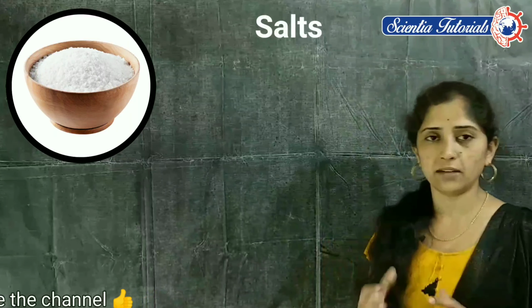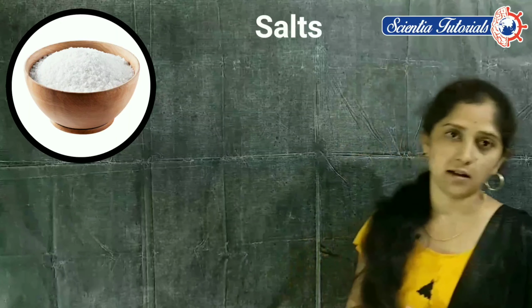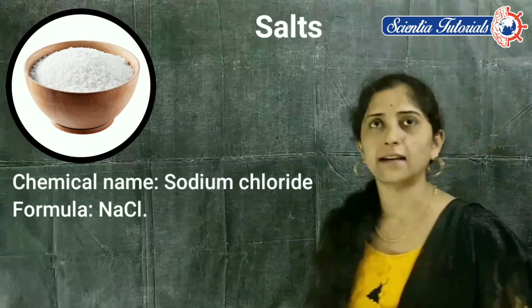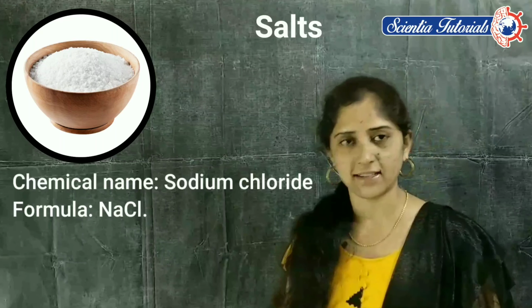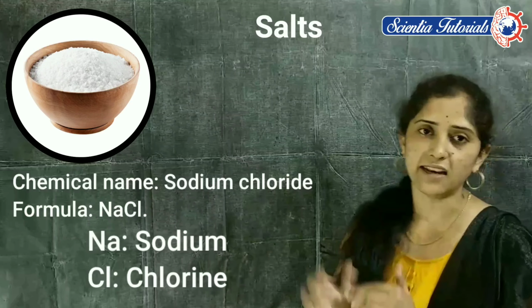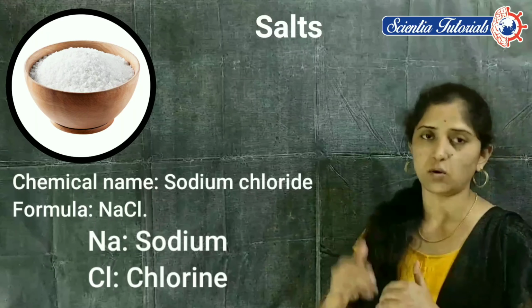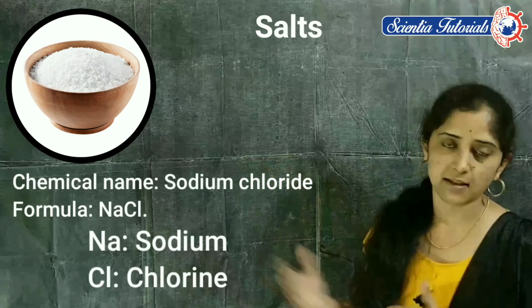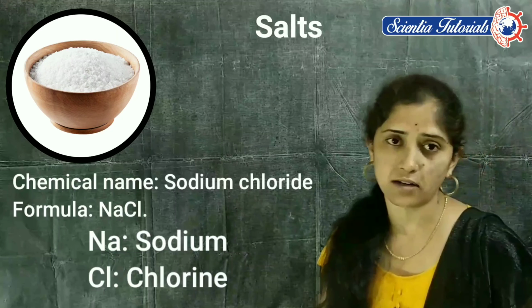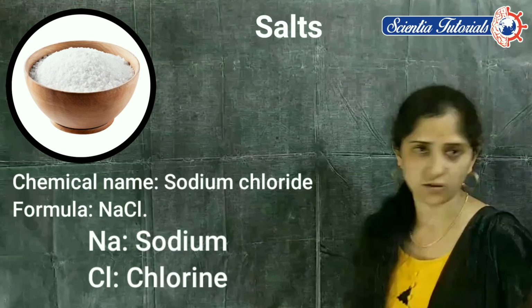The common name and chemical name of the salt is sodium chloride, and the chemical formula is NaCl. Here Na is sodium and Cl is chlorine. Sodium chloride is the common salt which we use to enhance the taste of the food.